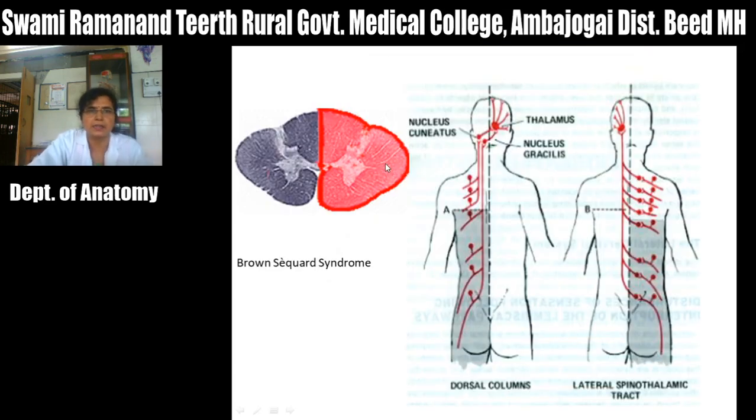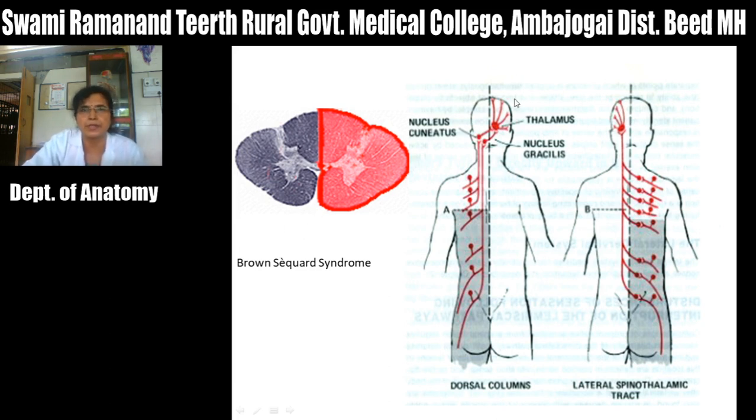In the lateral funiculus there is the lateral spinothalamic tract, which carries fibers of pain and temperature. The anterior spinothalamic tract carries fibers of crude touch, and both these tracts carry fibers from the opposite side of the body, because these are crossed tracts. So there is loss of pain, touch and temperature on the contralateral side of the body.